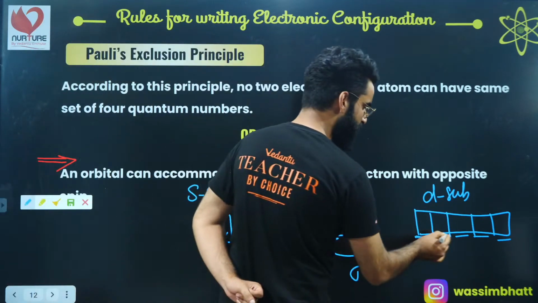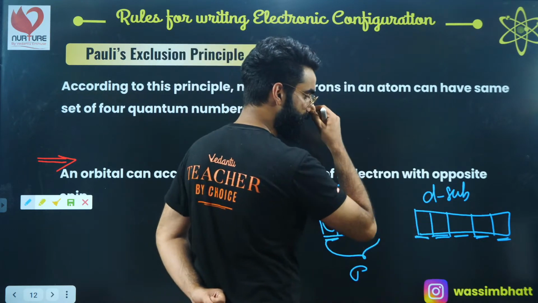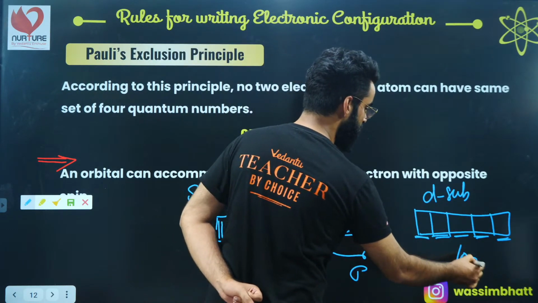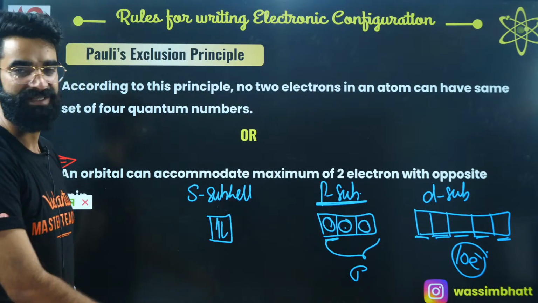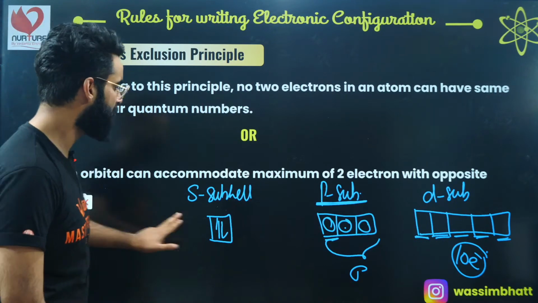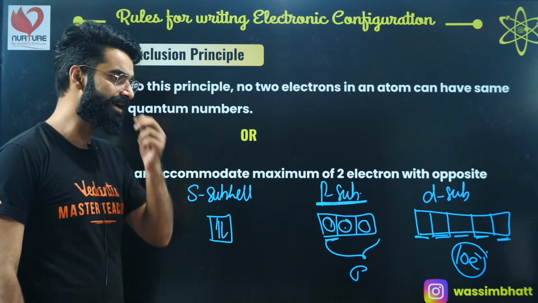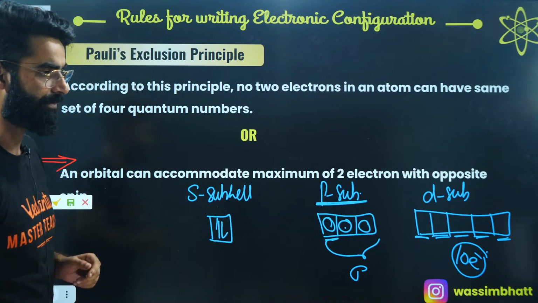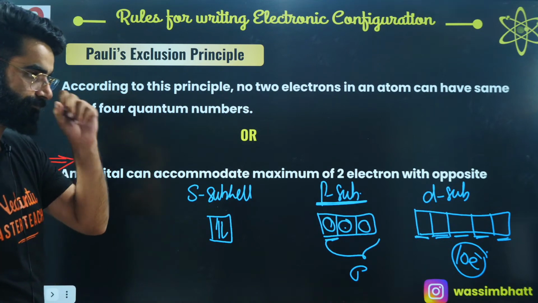Similarly, we have got some 5d orbitals over here. 5 d orbitals means every orbital accommodates a maximum of 2 electrons. So how many total electrons are accommodated over here? Total 10 electrons are accommodated in case of D subshell, right? And so once more I'm telling you the same thing, an orbital can accommodate a maximum of 2 electrons, and both the electrons will have the opposite spin, right? I'm sure it's again clear to everyone, right? Yes?